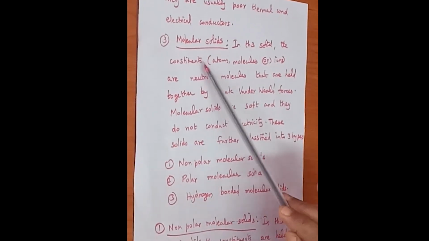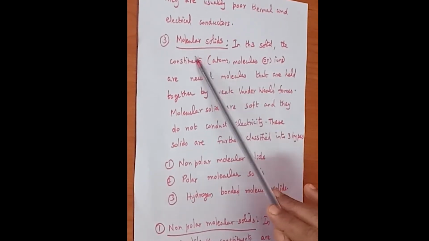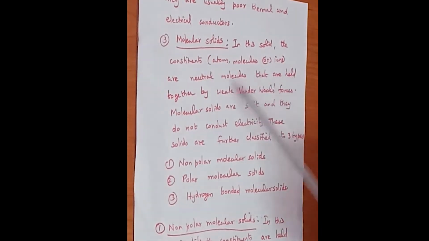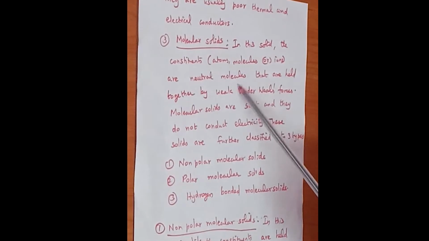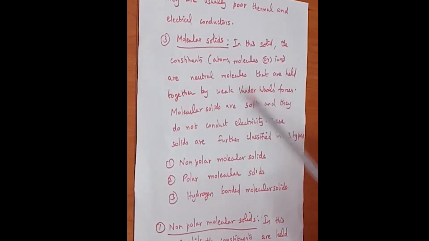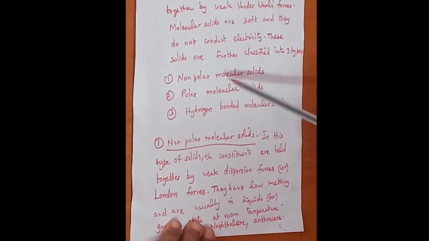The third type of solid classification is molecular solid. In molecular solids, the atoms, ions or molecules are neutral molecules held together by weak van der Waals forces. Molecular solids are very soft and they do not conduct electricity. Molecular solids are further classified into 3 types: non-polar molecular solid, polar molecular solid and hydrogen bonded molecular solid.